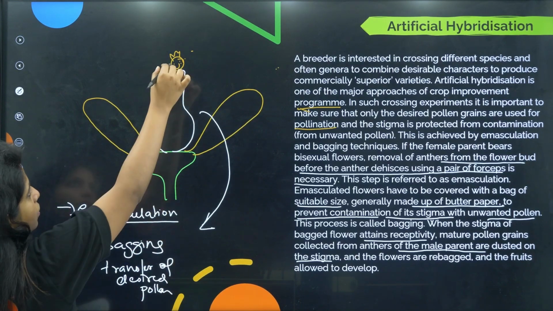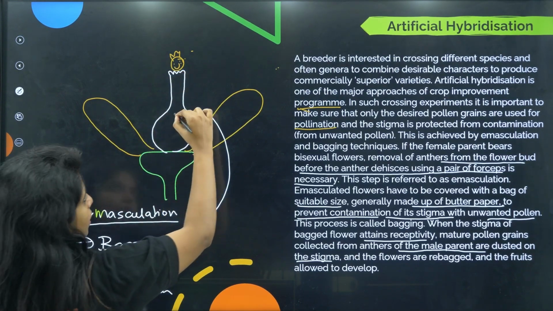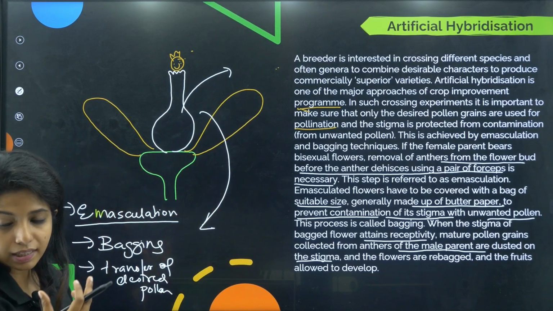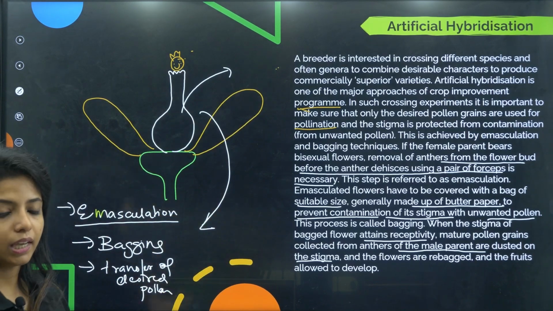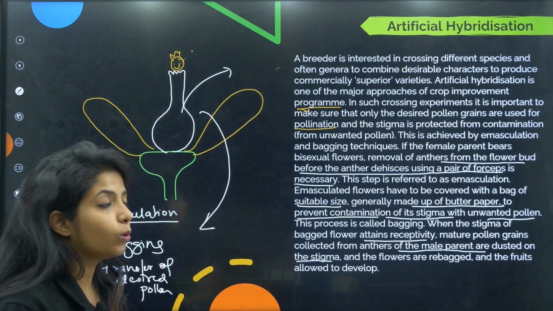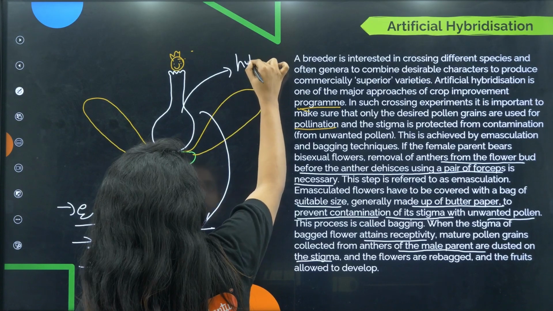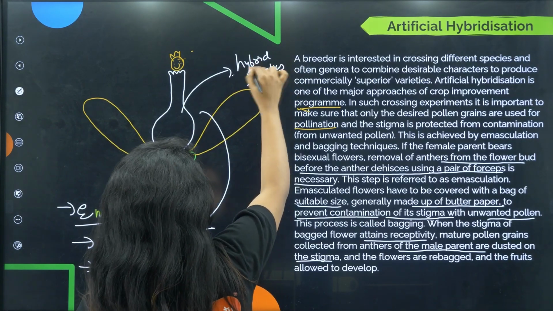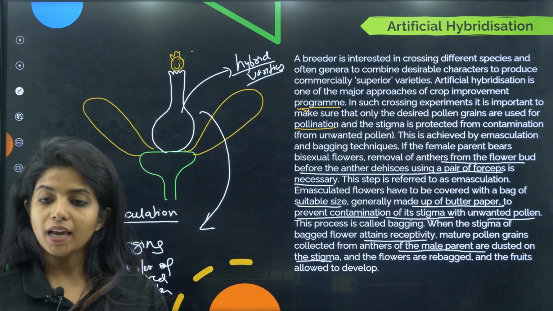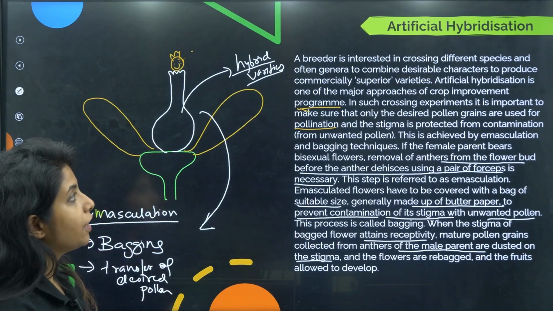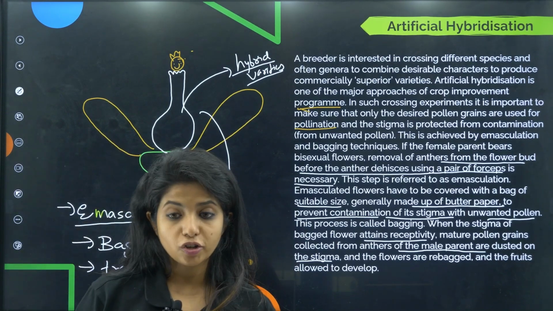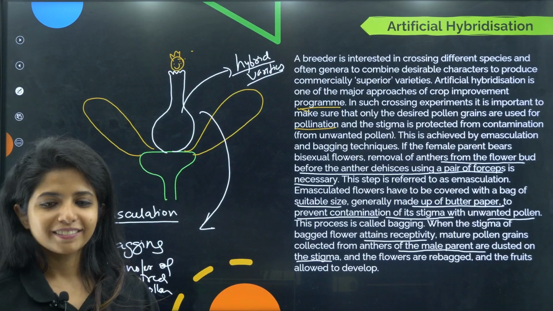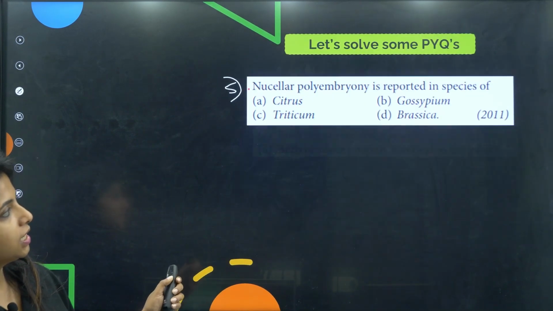And then, tada, the whole fertilization and everything will happen, and now it will be giving rise to seeds. And the seeds, if I put them somewhere, can give rise to new plants with what? Good variety. So, hybrid varieties of plants can be formed with the help of this, and this is known as artificial hybridization. It's not occurring naturally, it is artificially happening. So, that's all, children. That's all for today.